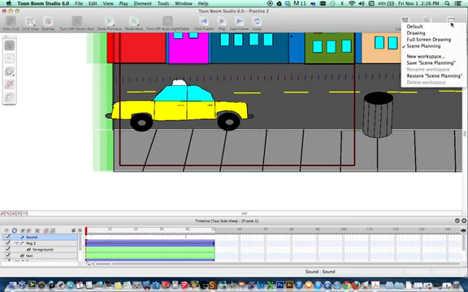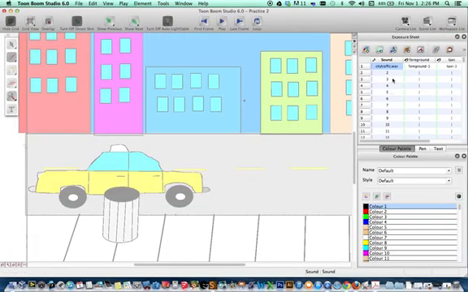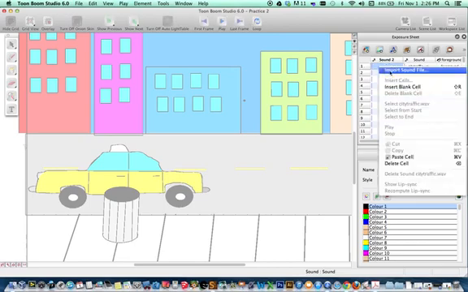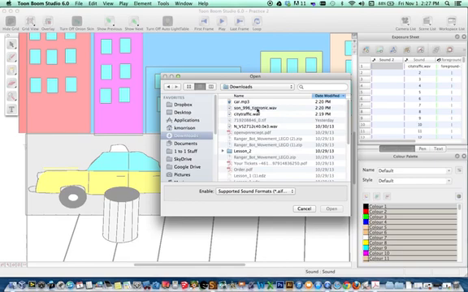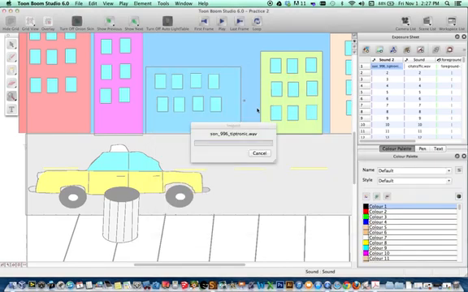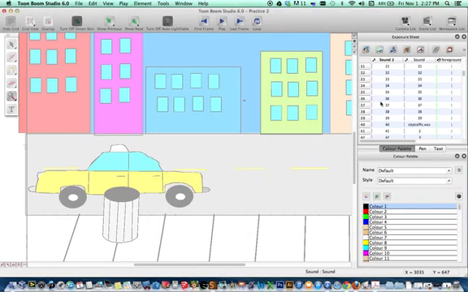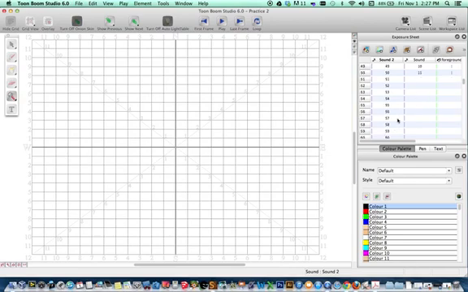So I'm going to go back to the drawing mode. I'm going to add another sound effect. We're going to right click, import sound, and we're going to add the car engine. So it's in my downloads. Here it is. This is the Porsche 911 that we found. And notice when I import that one, it happens to be longer. It's 64 frames long. So we're actually going to shorten that sound effect so that, again, it ends at the same time as the scene.